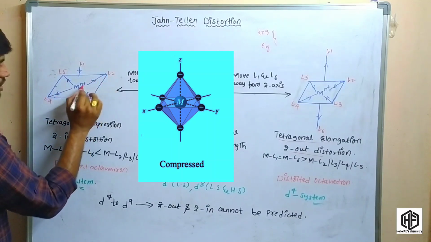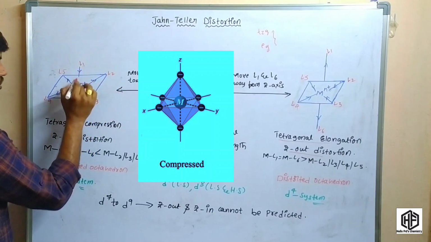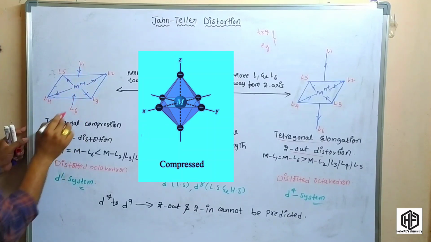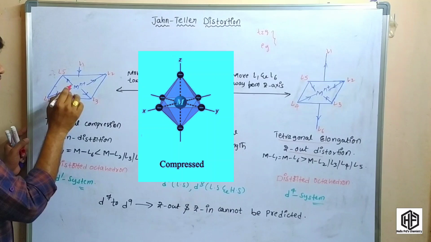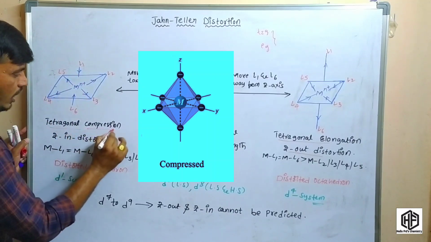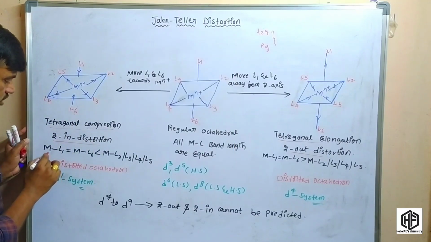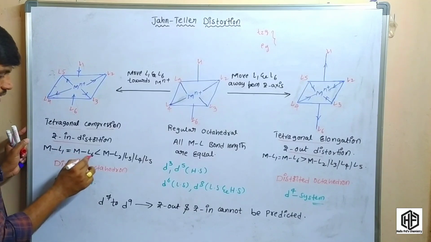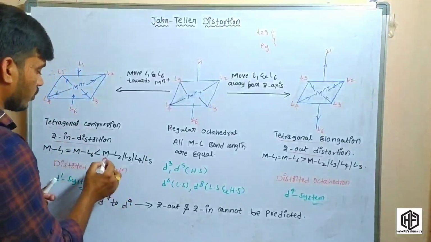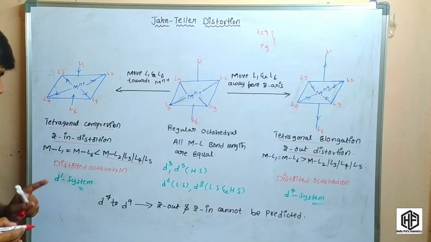Okay friends, here the metal to ligand bond distance of these 4 is very high compared to the metal to ligand L1 and metal to ligand L6. So these 4 bond distances are very high compared to these 2. This is called tetragonal compression, also called Z-in distortion, and here M-L1 is equal to M-L6 and is very less. So the metal to ligand distance is very less compared to these 4. This is called the distorted octahedral geometry.